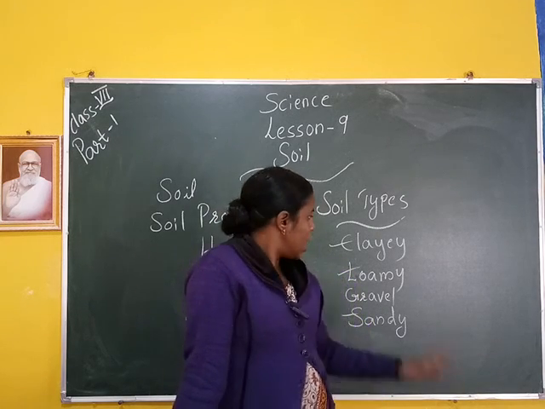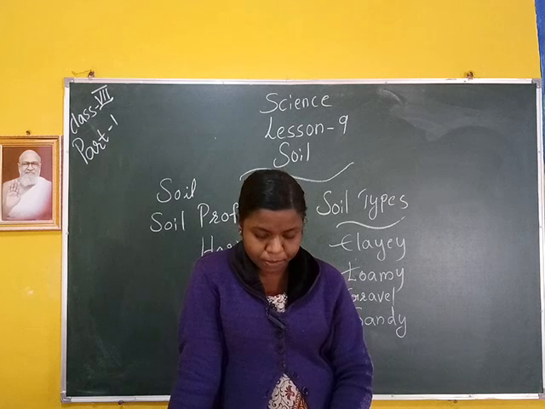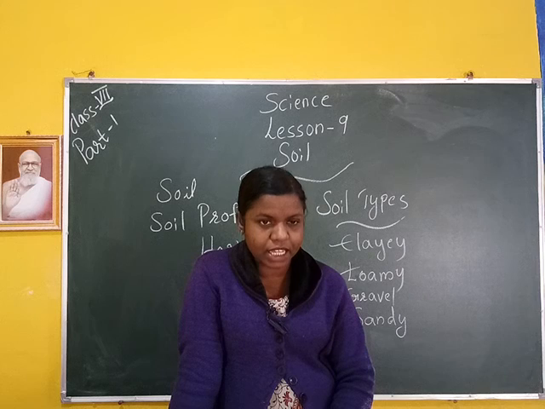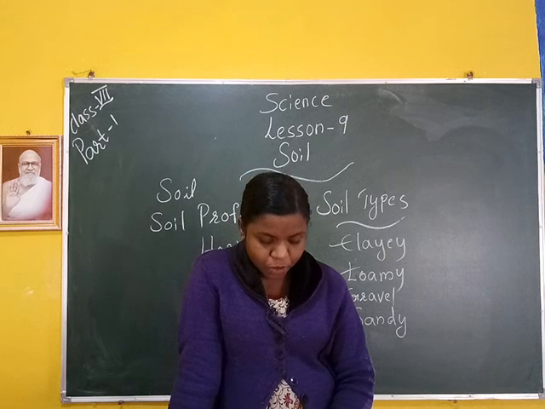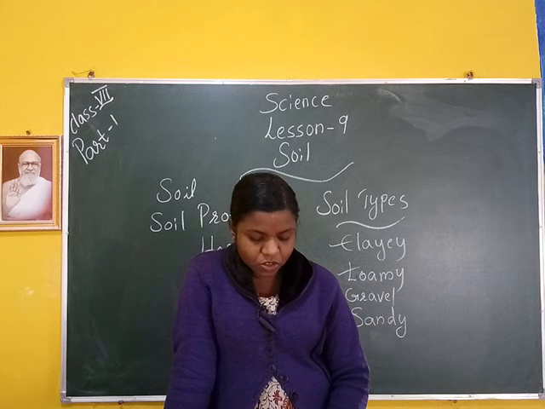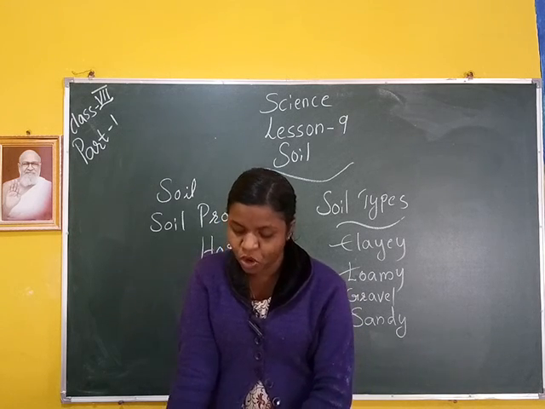Then next is clay soil. Clay soil means if the proportion of fine particles is relatively higher, then it is called clay soil. Then if the amount of large and fine particles is about the same, then the soil is called loamy. Then details of soil types.